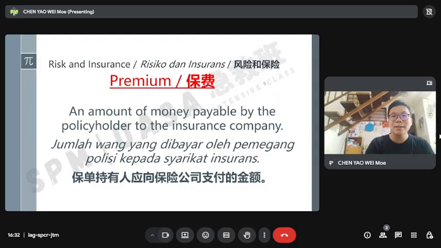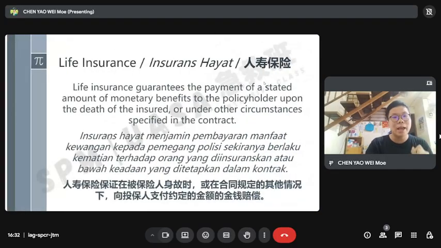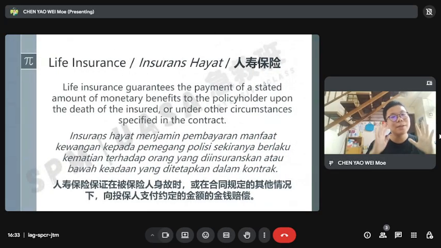And we need to know what types of insurance we have. We have life insurance. Life insurance guarantees the payment of a stated amount of monetary benefits to the policyholder upon the death of the insured or under the circumstances specified in the contract.